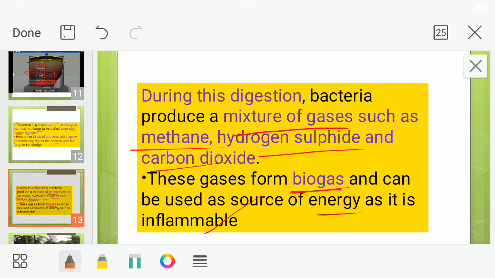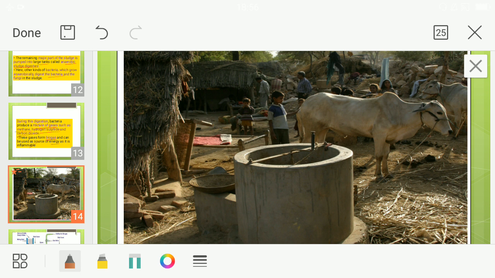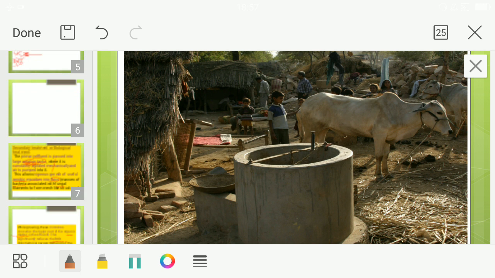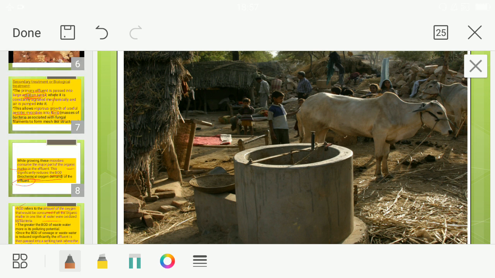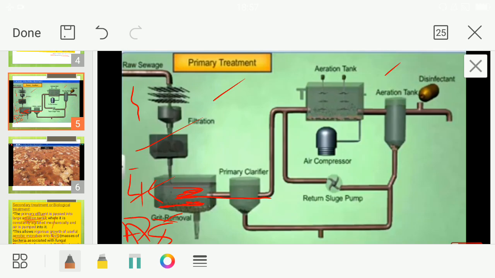You can use it for burning purpose, isn't it? So this is a picture which is depicting the biogas, anaerobic sludge digester, which can be used for making what? Biogas. Okay. So that is regarding your secondary treatment. So in this diagram you see the secondary treatment, how it is.